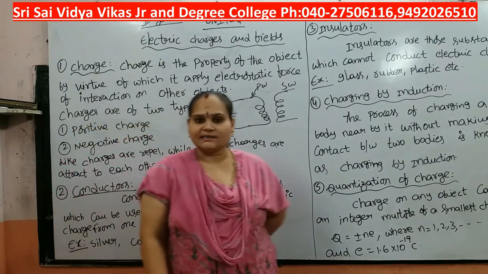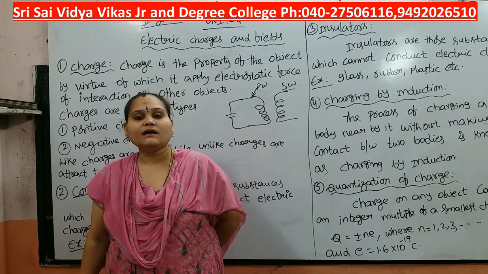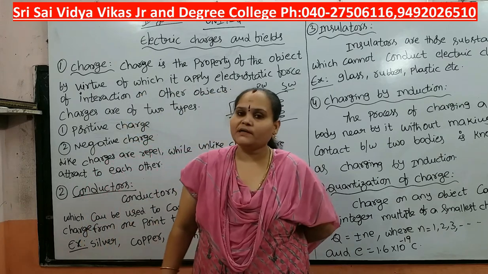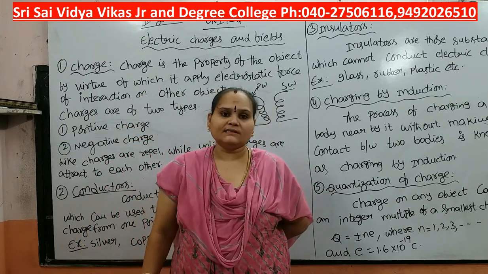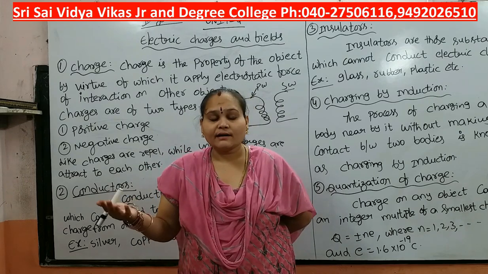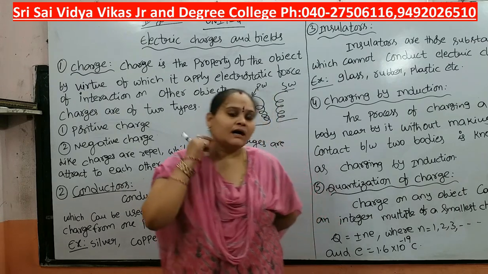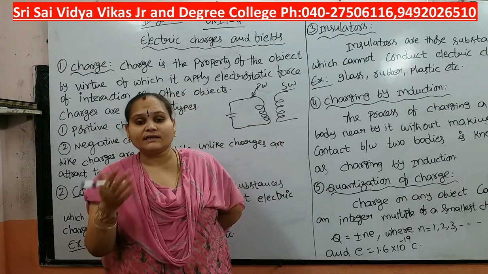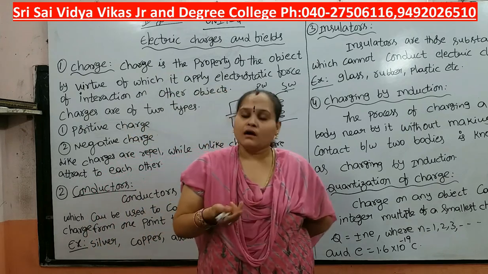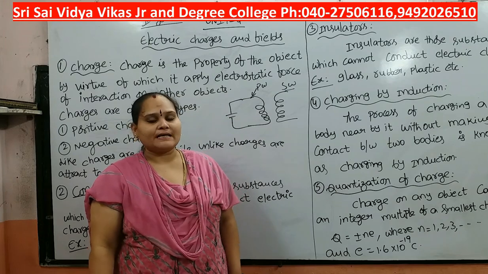Next one is conductors. Conductors are materials that carry electric charge. Examples: copper, aluminum, silver, etc. are all conductors. They conduct electricity. And insulators: insulators do not conduct any electricity. Examples of insulators are glass, plastic, rubber, etc.